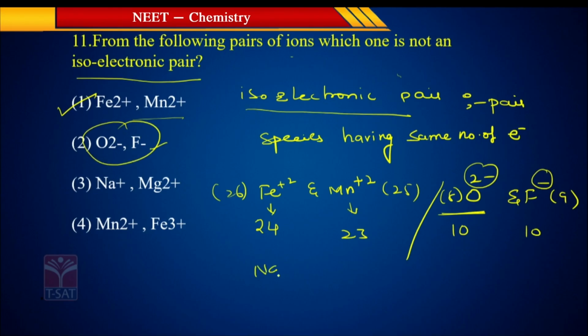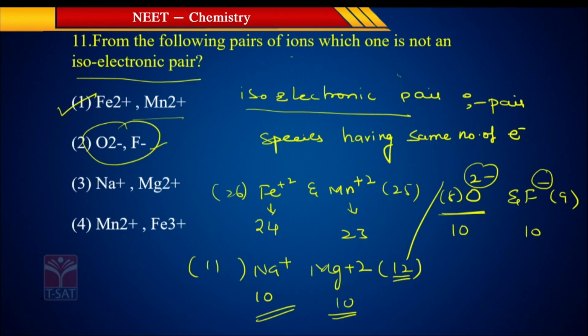And you can see Na plus and Mg plus 2. Na is actually 11, Mg is actually 12. Plus means minus 1, so 10. 12 with plus 2 means minus 2, so 10 again. This is also an isoelectronic pair. And finally, see Mn plus 2 and Fe plus 3.